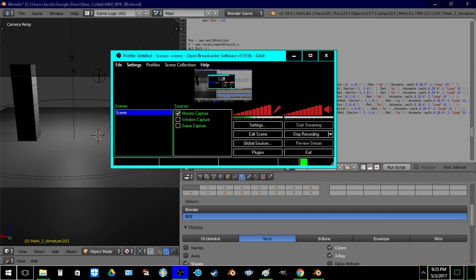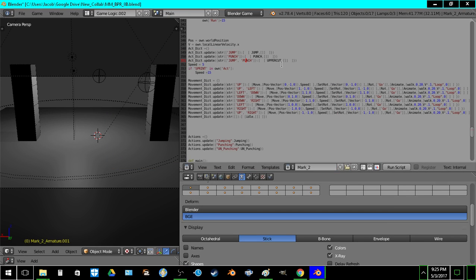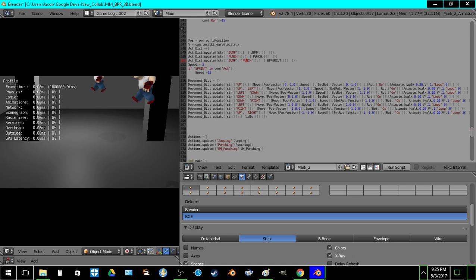Alright, so I was going to take a minute to go over some of the new stuff. I set up Sprint today, and then I also made it so that if you call a punch while you're pressing a direction, the actor will whip that direction and then punch. So if you hold left and hit punch, he's going to punch left, even if you're facing right when you started. So this is good for fighting mobs and stuff.